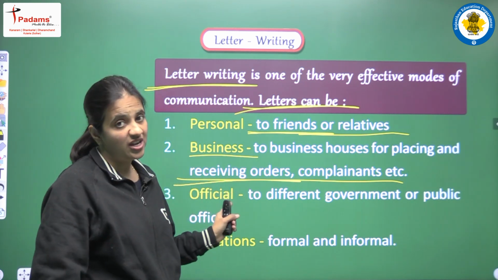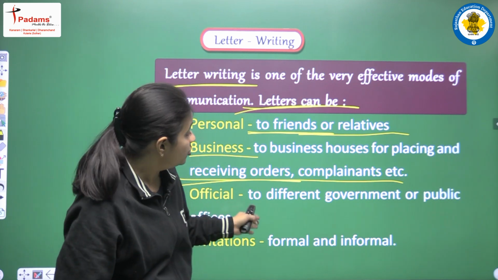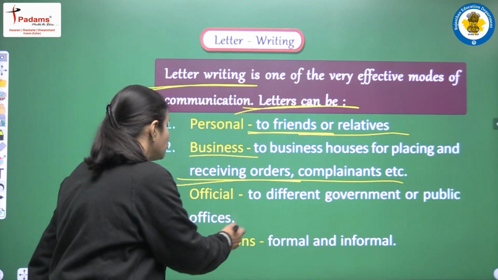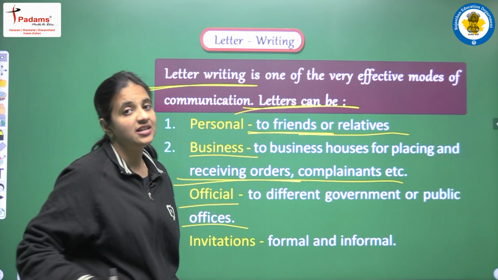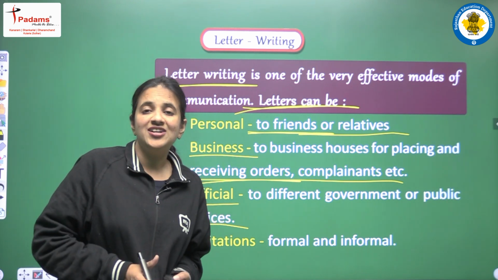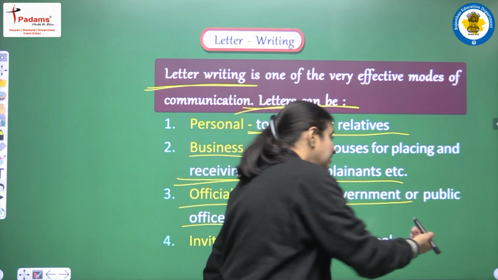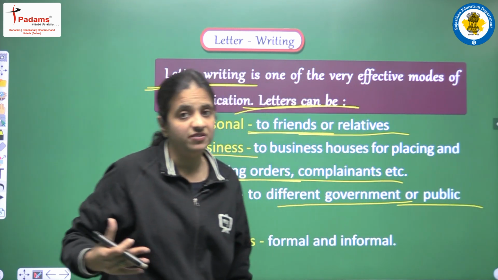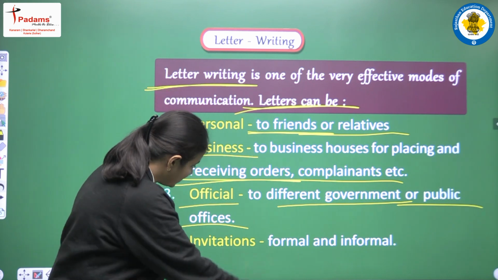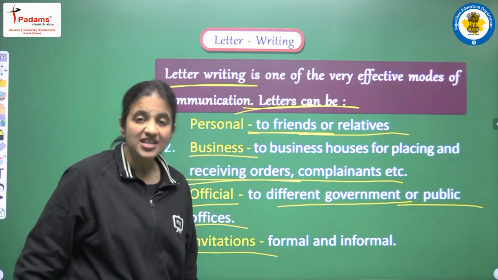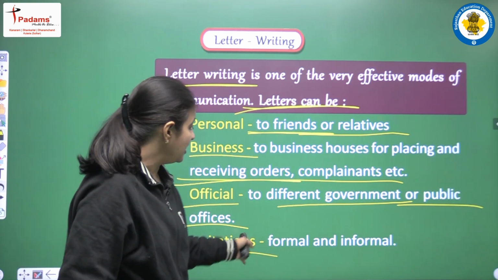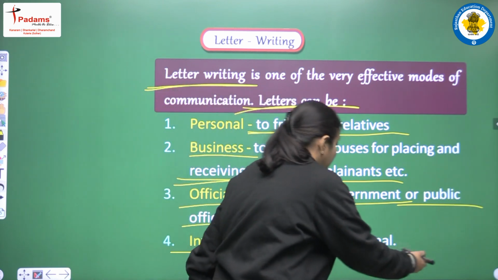Next are official letters. Official letters mean letters to different government or public offices. Okay, so official letters are written to offices, and those offices can be government offices, and yes, they can be public offices also. And the last category we have is invitations, and again the invitations can be both formal and informal.